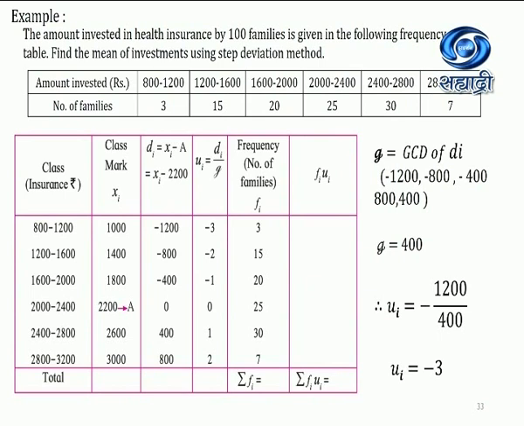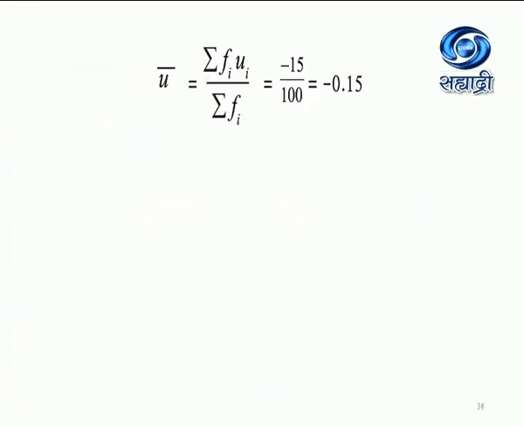On the screen I have shown how to find out GCD of the DI and the UI of the particular data. Then the frequency is given. Then again FI UI we need to do it. Summation of FI UI, multiplication of both the columns UI and FI. Then we will get the answer, that is minus 15. All these values we are going to substitute in the formula, that is U bar is equal to summation of FI UI upon summation of FI is equal to minus 15 upon 100. The answer will be minus 0.15.